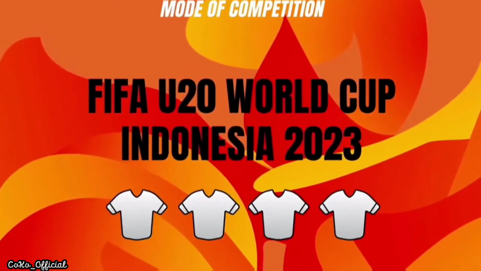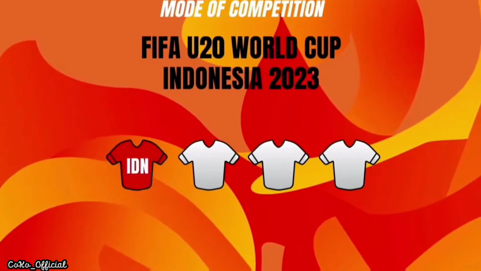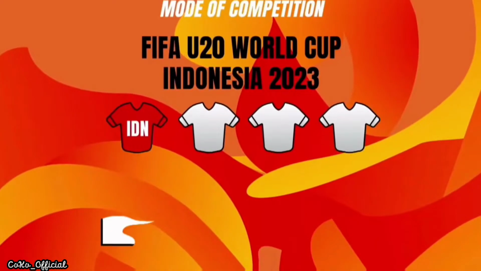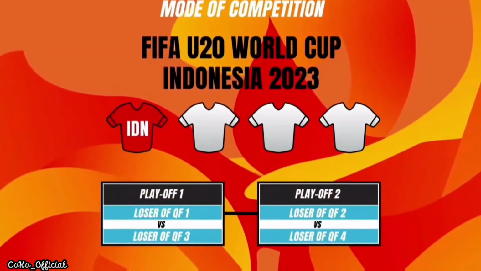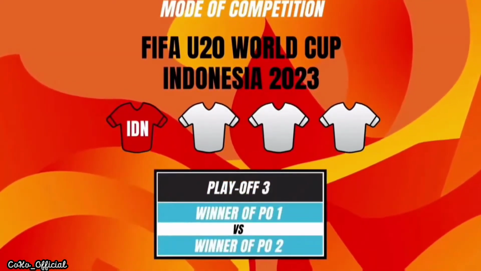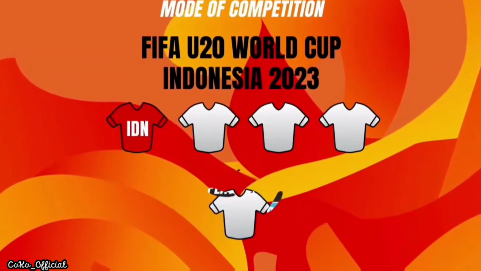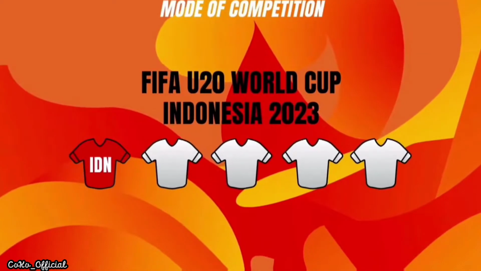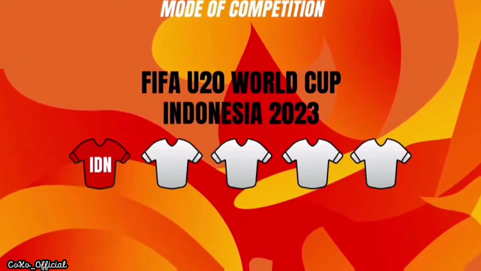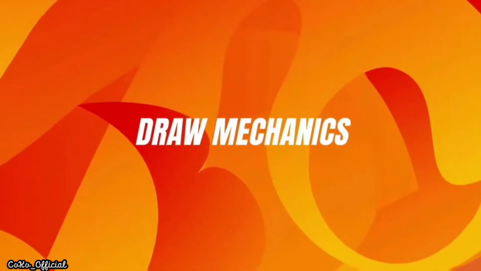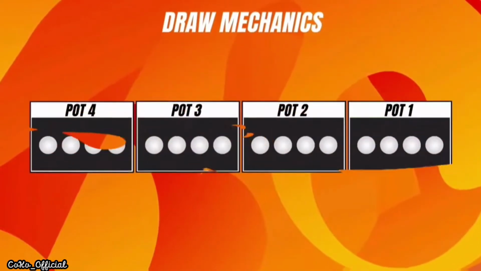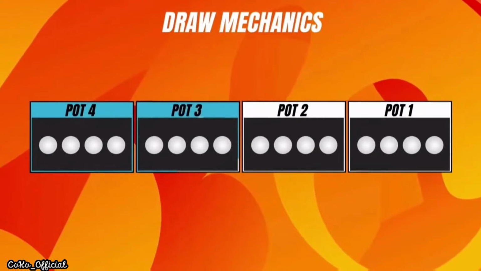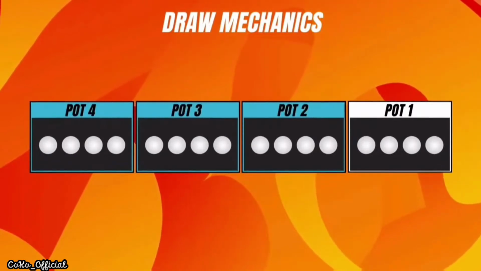In the event that Indonesia finishes among the top 4 teams, there will be additional playoff matches, 3 matches in total, organized among the 4 losing teams of the quarterfinals to determine the 5th place team that will qualify for the FIFA U20 World Cup Indonesia 2023. Draw mechanics. The draw will proceed in the following sequence: Pot 4, Pot 3, Pot 2, Pot 1.